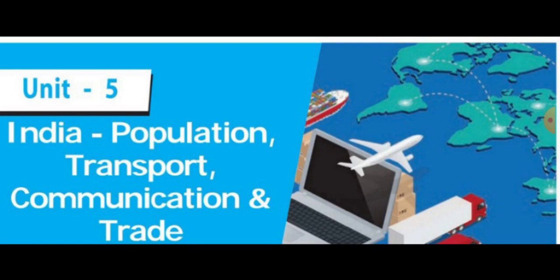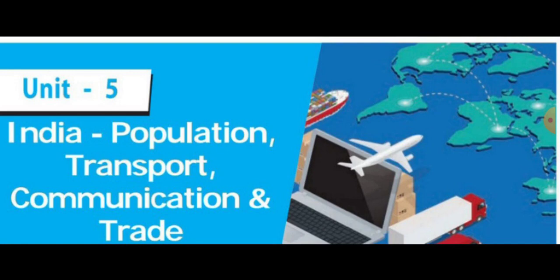How many means of transport are there in the world, students? Very good. There are 3 means of transport. What are the 3 means of transport? Excellent. Land, water, air. From land, 3 ways are there. What are the 3 ways of land? Very good. Roadways, railways, pipeline. What are the 2 ways of water? Inland waterways, ocean routes. What are the 2 ways of air? Domestic airways, international airways.